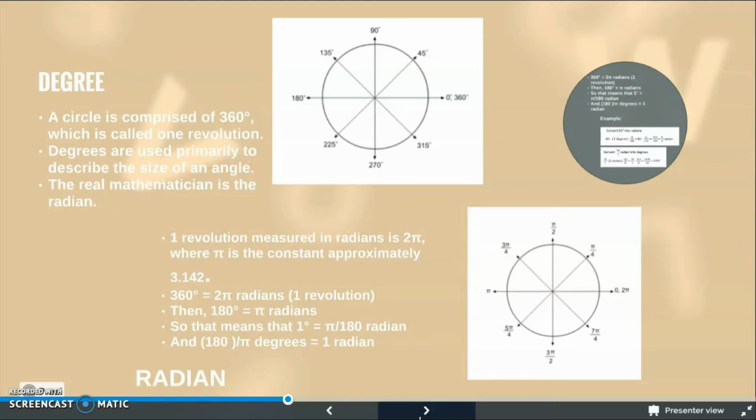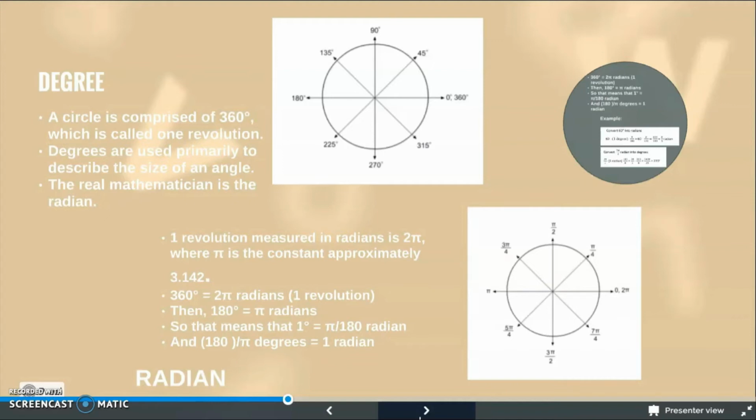In mathematics, the unit radian is widely used since most computations are done in radians. Second is radian. 1 revolution means 360 degrees, which measured in radians is 2 pi, where pi is the constant approximately 3.142. This diagram shows a circle consisting of angles from 0 radians until 2 pi radians.